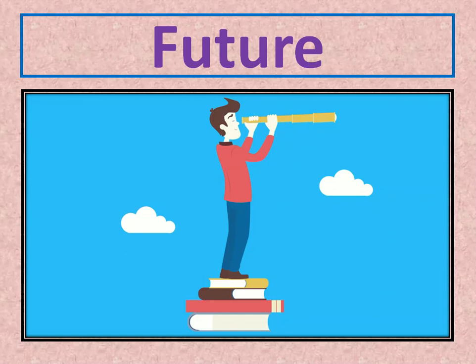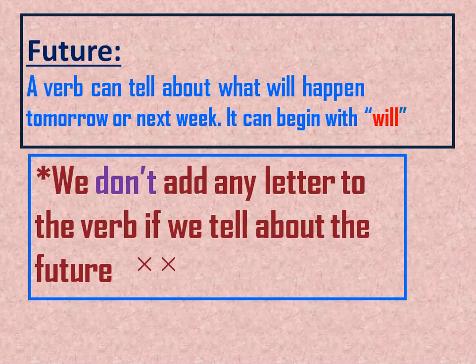We can guess. Okay, in the future, what is a future? In the future, a verb can tell about what will happen. It didn't happen and finish. No. It will happen tomorrow, after 2 days, after 3 hours, next week, next month, next year.